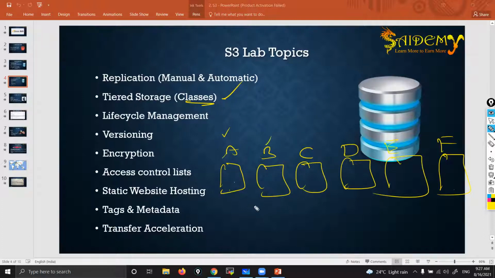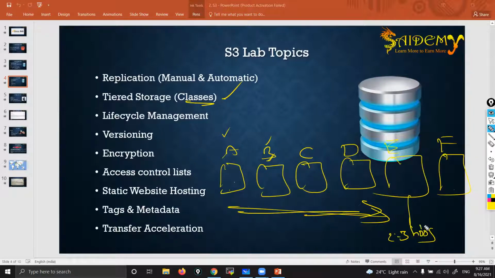Then if you go in this manner, the durability and availability numbers come down slowly. Here you will get only 99.99% durability and 99.9% availability. The luxuries and advantages go down slowly. Here is one place where you won't get any immediate availability. After uploading data, if you want to retrieve it, you need to wait around 2 to 3 hours.